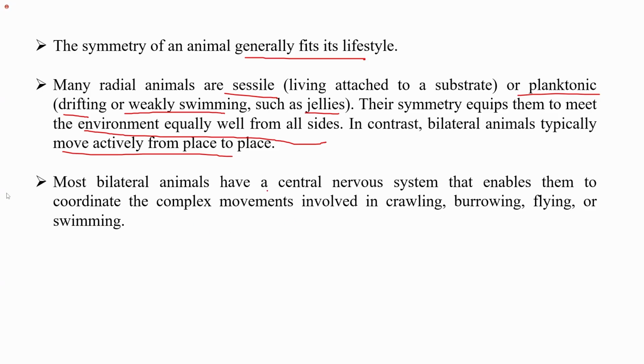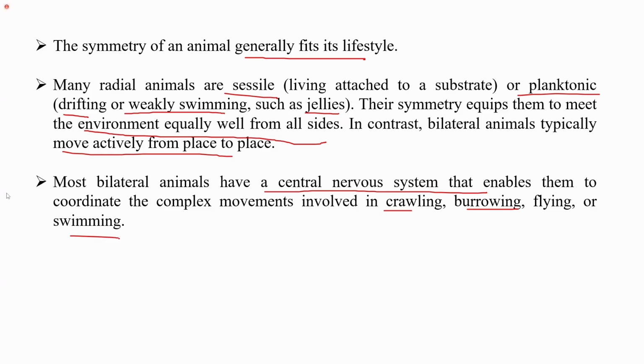Most bilateral animals, as I mentioned, have a central nervous system that enables them to coordinate the complex movement involved in crawling, burrowing, flying, etc. And therefore, they do not require a radial symmetry.